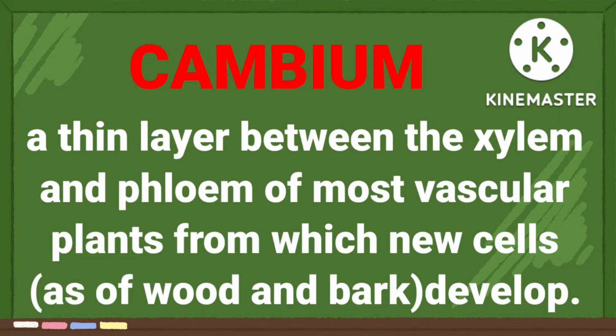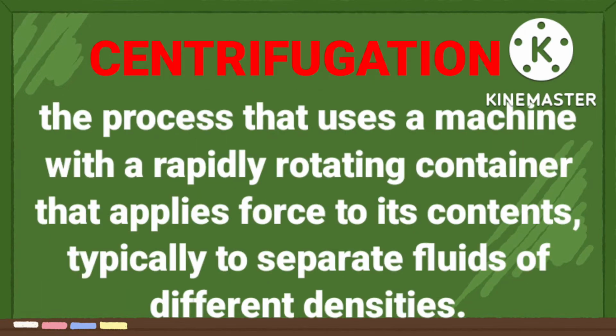Cambium, a thin layer between the xylem and phloem of most vascular plants from which new cells as of wood and bark develop. Centrifugation, the process that uses a machine with a rapidly rotating container that applies force to its contents, typically to separate fluids of different densities.